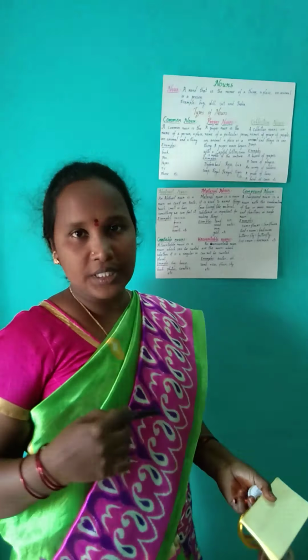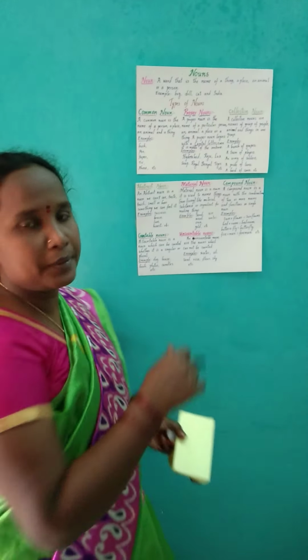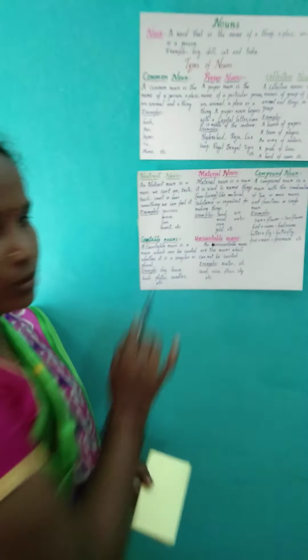Yes. Now we'll go for the next topic. In nouns, this is one more new topic. So this is the countable nouns. We'll go for the definition. A countable noun is a noun which can be counted, whether it is singular or plural. Whether it is singular or plural, if we can count, that is a countable noun.